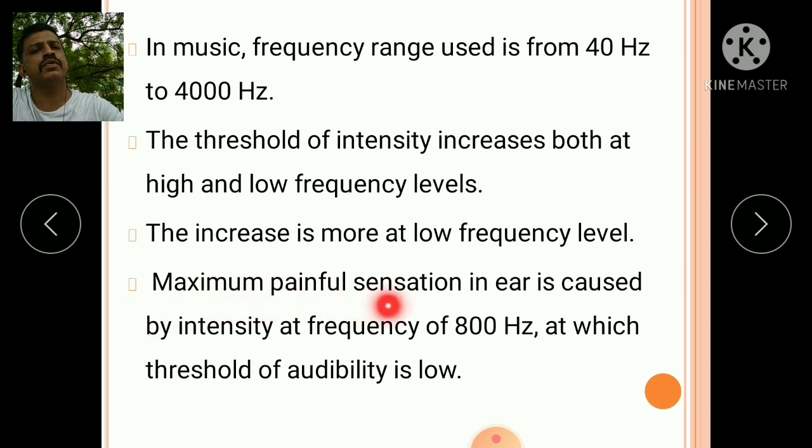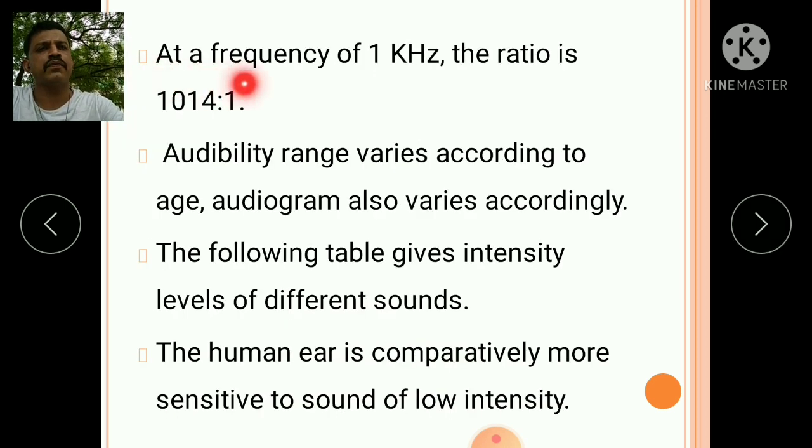Maximum painful sensation in the ear is caused by the intensity at a frequency of 800 Hz, at which the threshold of audibility is low. At a frequency of 1 kHz, the ratio is 10^14:1. The audibility range varies according to age. The audiogram also varies accordingly. The following table gives the intensity level of different sounds.